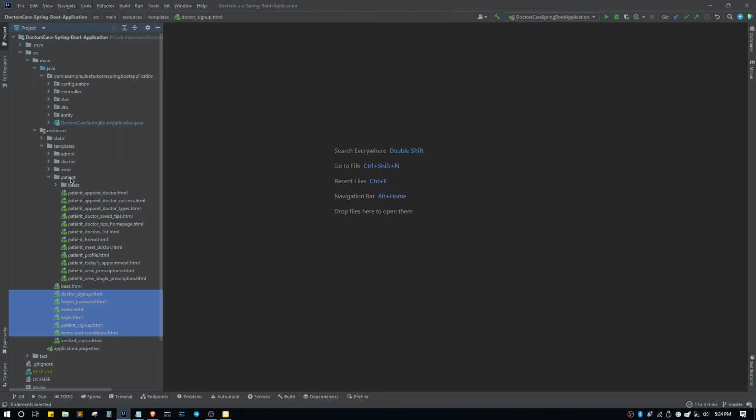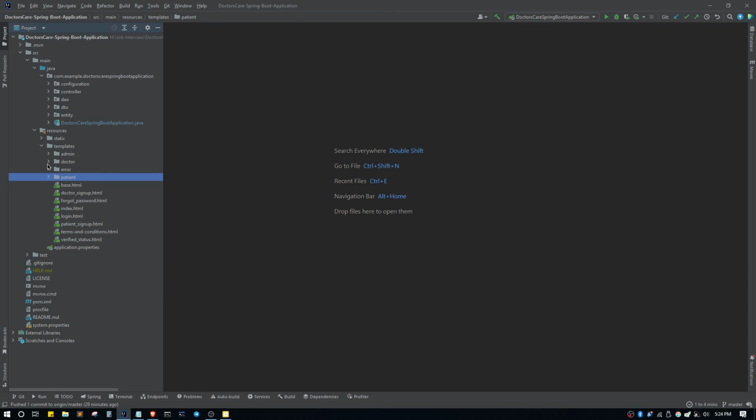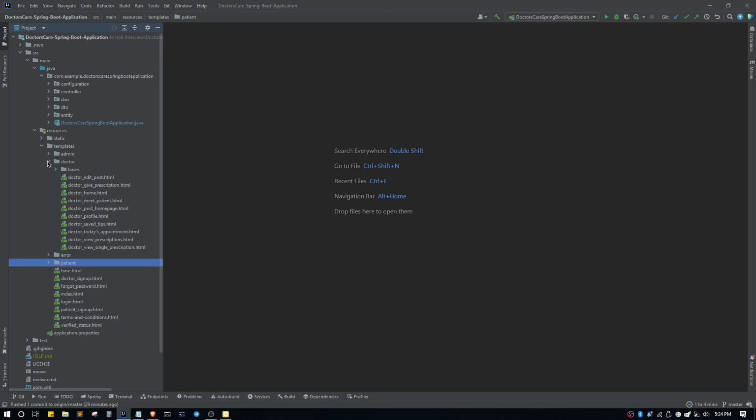Inside patient, all the HTML files are available here, which they will be able to access when they are logged into their account. Like the patient directory, the doctor's directory also has many pages, and these HTML pages are accessed by logging into their account.